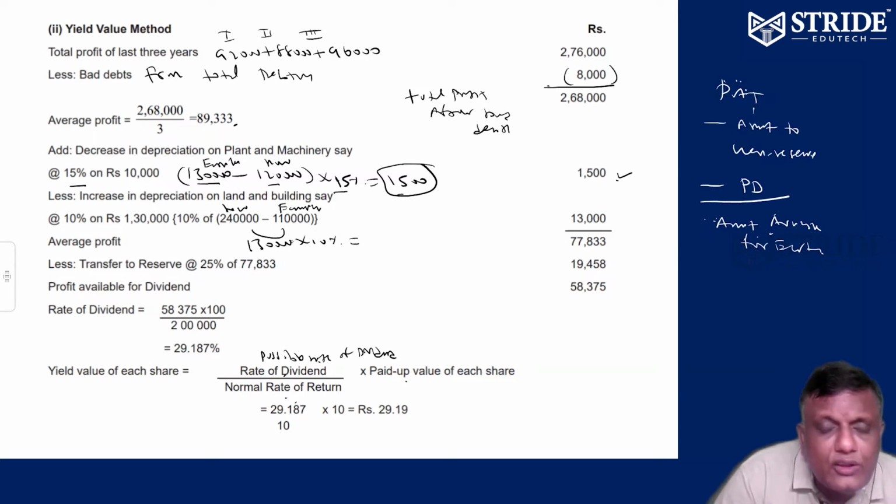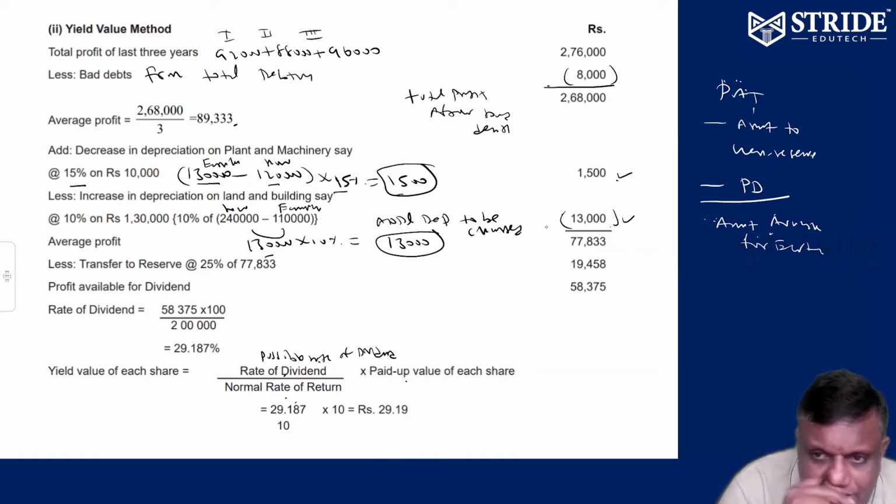Any increase in land and buildings, additional depreciation you have to claim. Additional value 1,30,000, so additional depreciation definitely you have to charge: 1,30,000 into 10%, that is 13,000 additional depreciation to be charged. That's it. So 1,500 to be added, 13,000 to be subtracted.